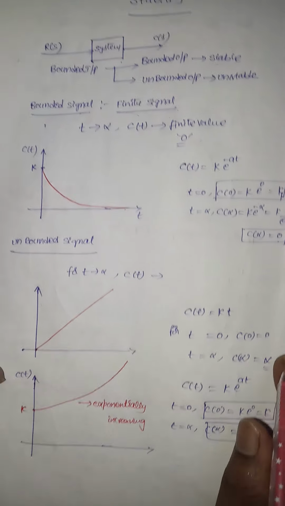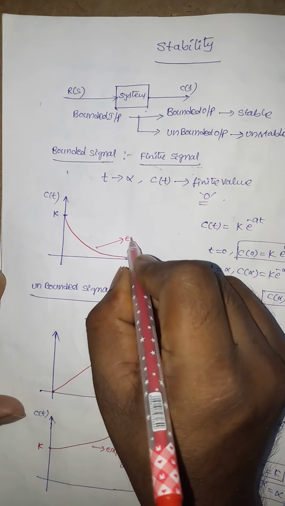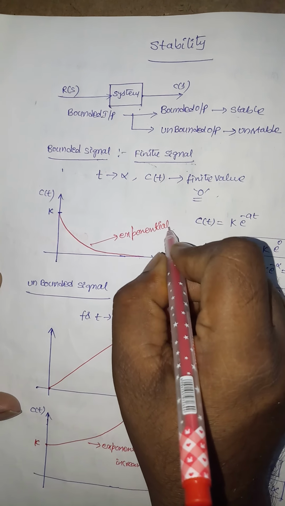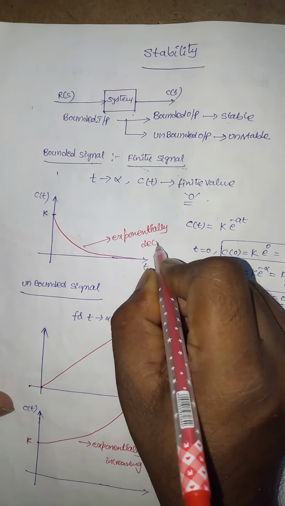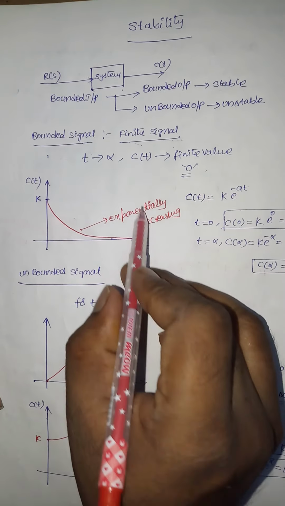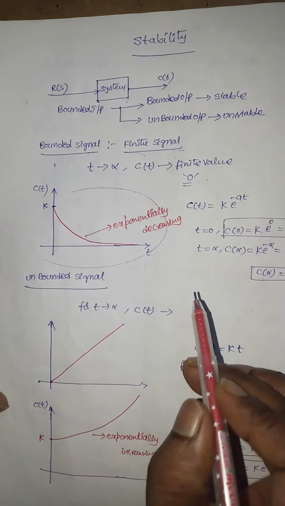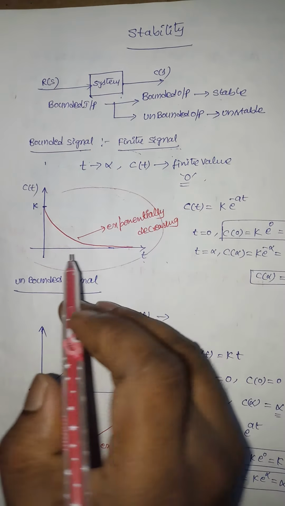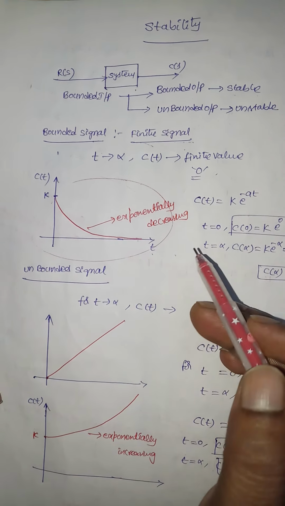Exponentially increasing. Here it is exponentially decreasing. If the output produces a waveform like this, then the system is stable, that is, the output is bounded. If the output is bounded, then the system is stable.